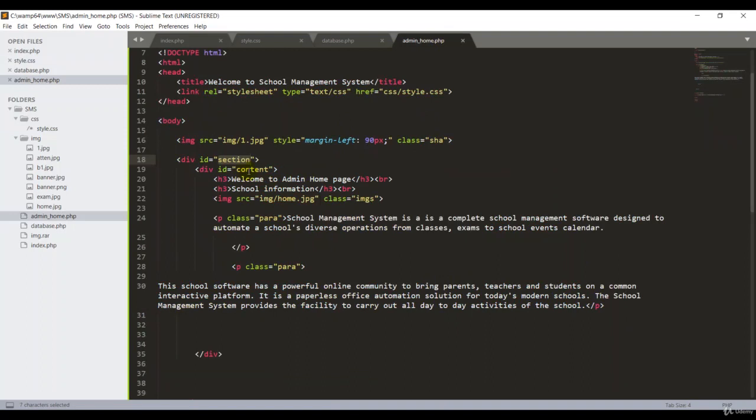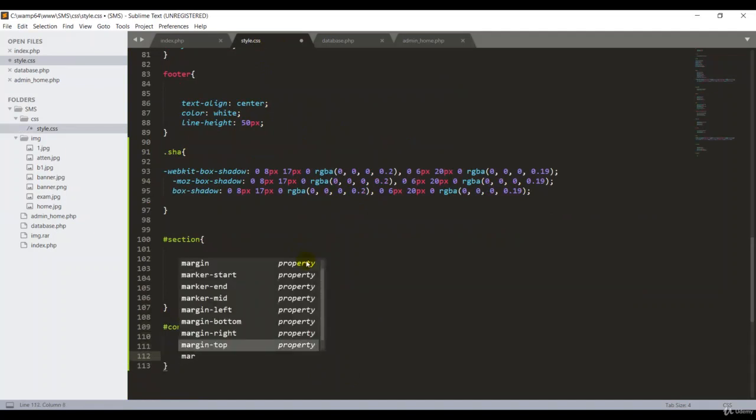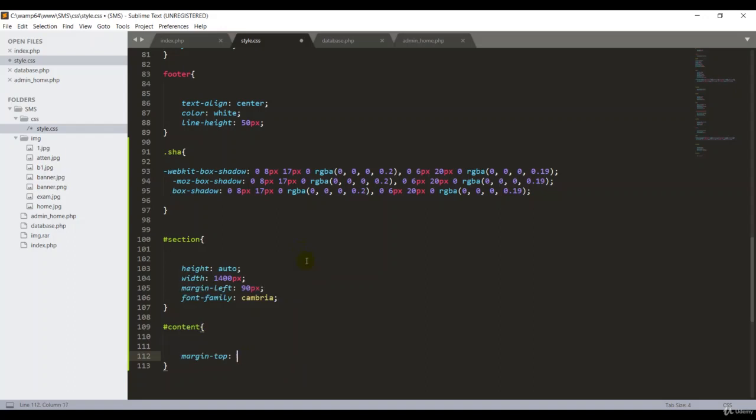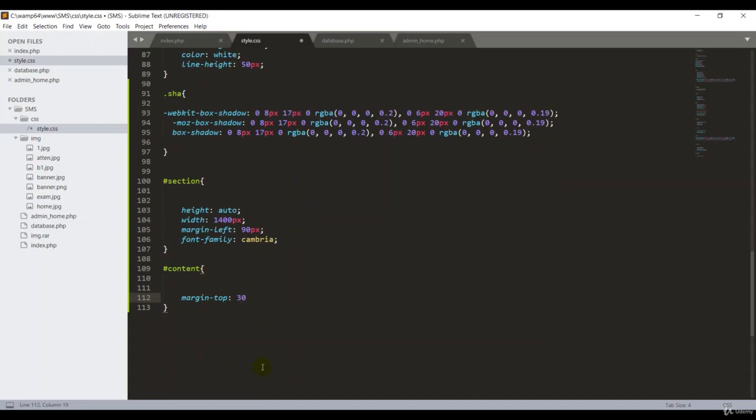Then I go back to my admin home. We have to put some design for the content. This is also an ID, so in style.css, coming out from the section, pound sign and content, open the curly braces. For the content, margin-top around 30 pixels. Then I can put the height for the content area.